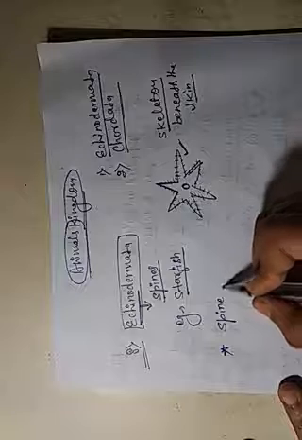So these are the characteristics of echinodermata. The first characteristic is that they are spiny-skinned animals, meaning spines are present all over the body.